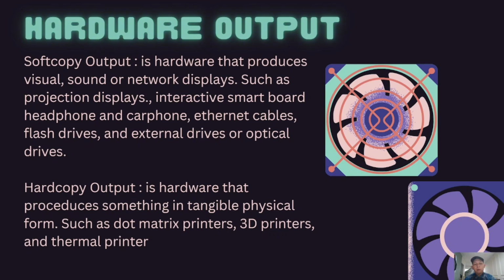Hard copy output is hardware that produces something in tangible physical form such as the matrix printer, 3D printer, and thermal printer.